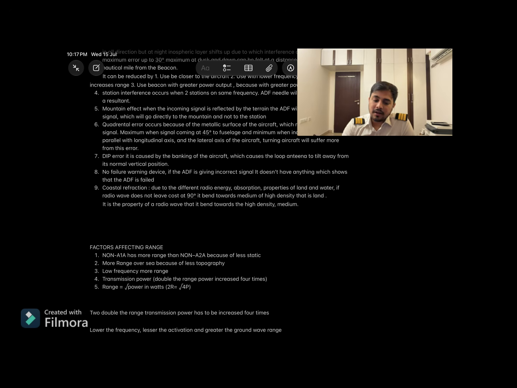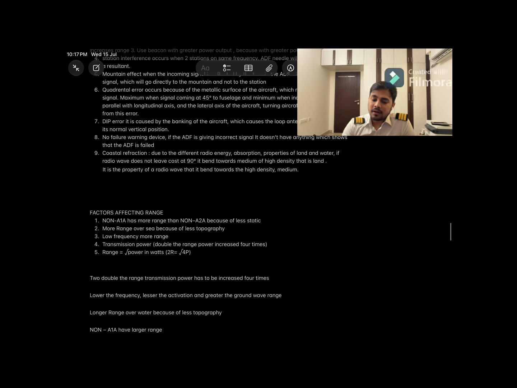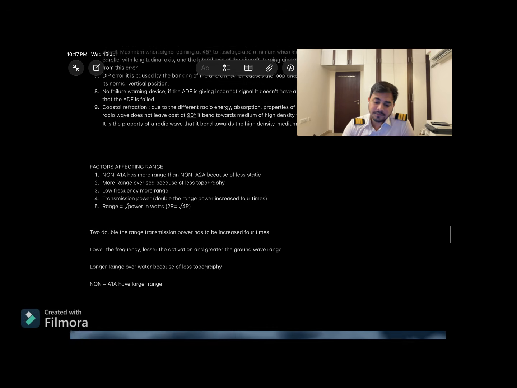Next is the coastal refraction. Due to the different radio energy absorption properties of land and water, if a radio wave does not leave the coast at 90 degrees, it bends towards the medium of high density, that is land. So it is a property of a radio wave that it bends towards the high density medium, like this.